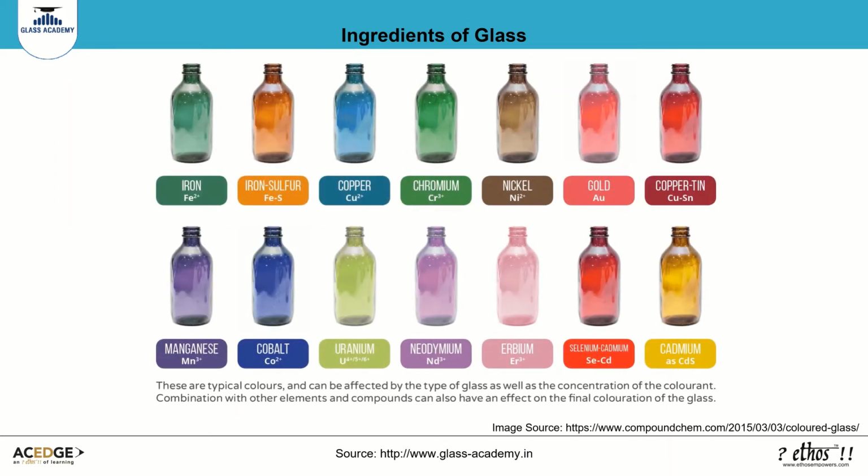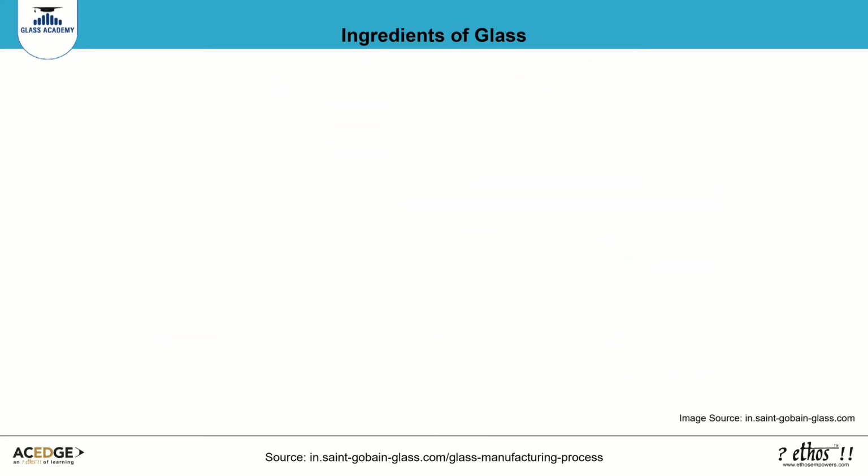After working with glass for a time, glass makers began to figure out how to control the color of glass. If they wanted red glass, they added gold. For blue glass, they added cobalt. Green glass, they added chromic oxide, and various copper compounds create variations of blues, greens, and reds.